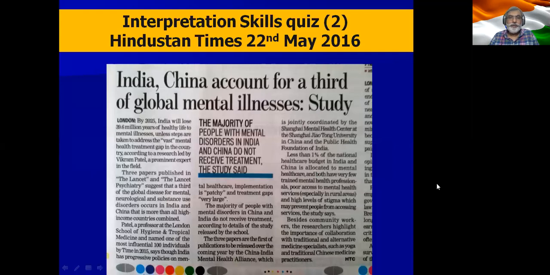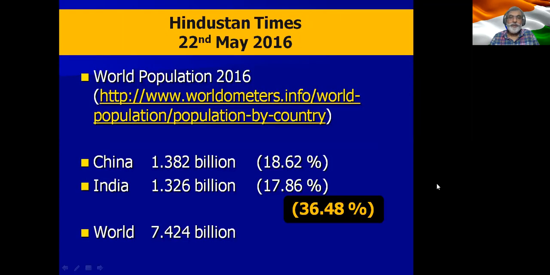4 years ago in Hindustan Times, this statement was made that global mental illness, a third of that is seen in India and China. And what is such a great thing about this heading? How misleading the heading can be. Because one third of illness in India and China actually represents the one third or 36% of the population that resides in our country.